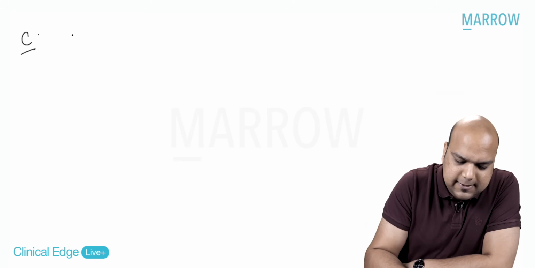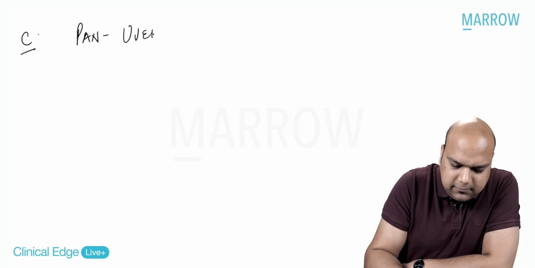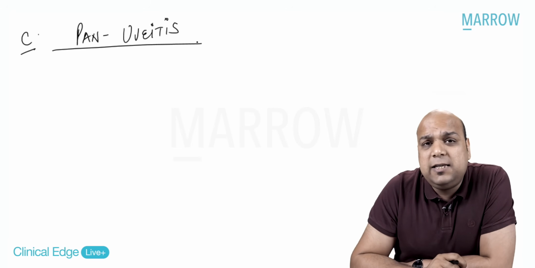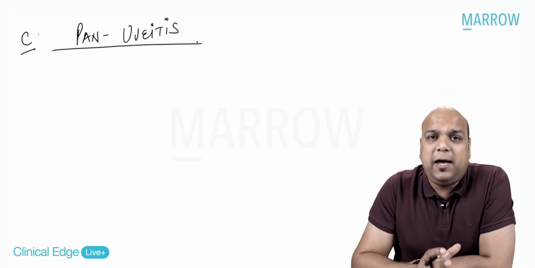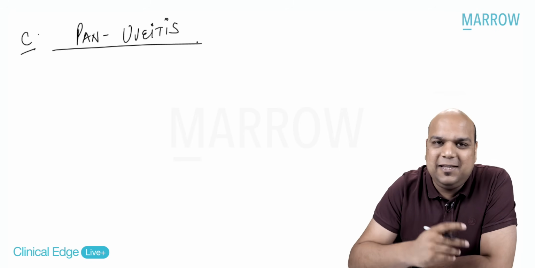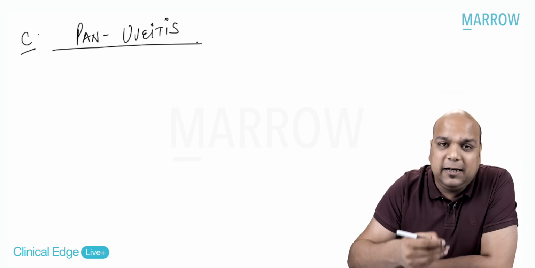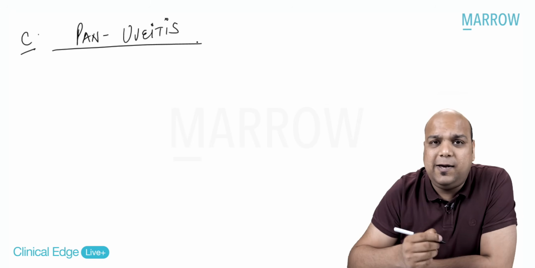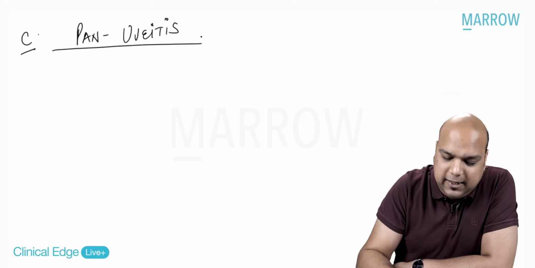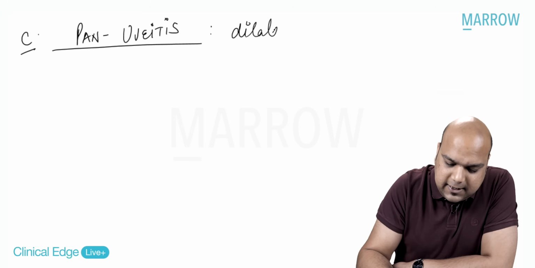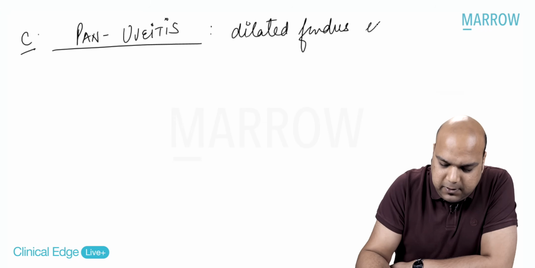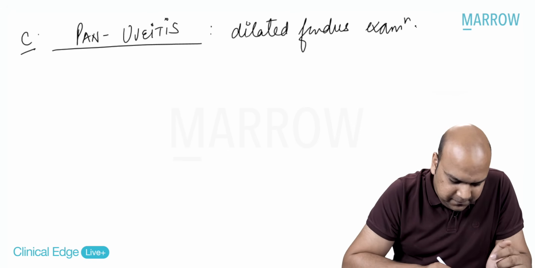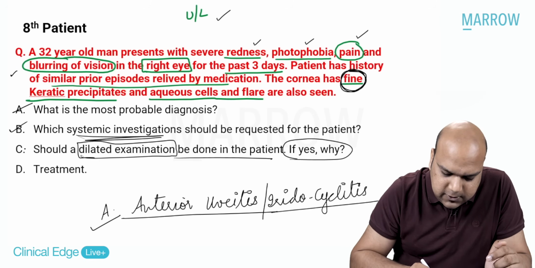something called panuveitis. I've just looked at the anterior segment, so I've just been able to find out the signs of anterior uveitis. What if it is a case of panuveitis? I will miss it unless I examine the posterior segment. Yes or no? So, due to the fact that panuveitis can present with aqueous flare, aqueous cell, or keratic precipitates, in every case of uveitis, it is mandatory that you examine the dilated fundus. Okay, so dilated fundus examination should be done because of the probability of panuveitis also, howsoever little it may be. Okay, done. Now, moving on to the last question, what is the treatment?